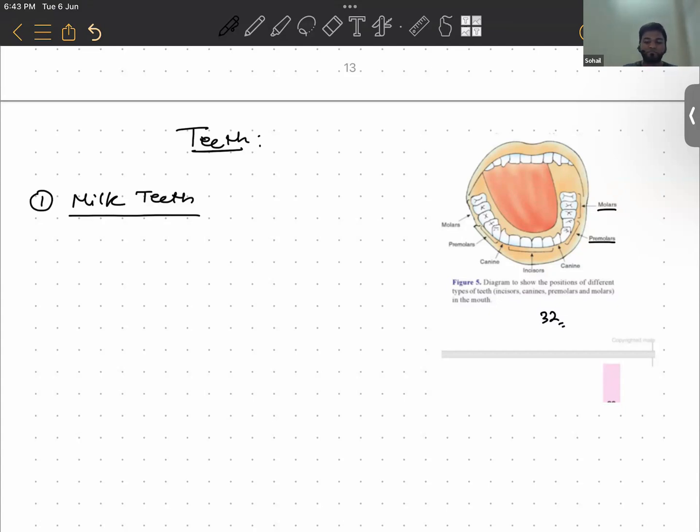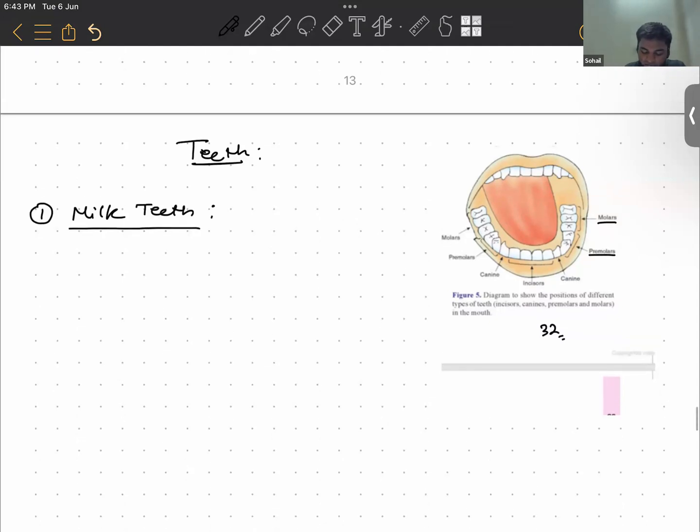Right, guys? Yes, sir. So in humans, teeth grow in two stages. One is the milk teeth, and the other one, which you are now having, is the permanent teeth. Or do you still have milk teeth? Permanent teeth. Okay, all your milk teeth have fallen down.